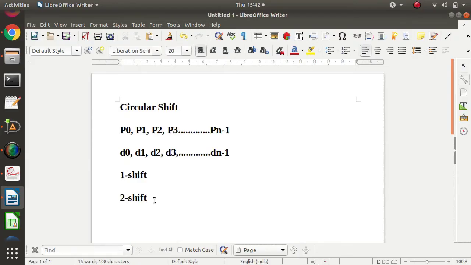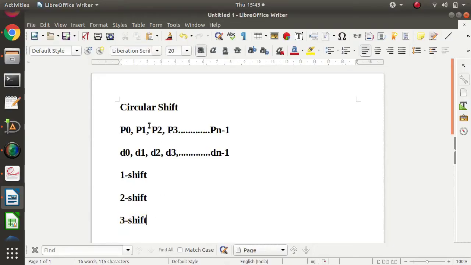Now suppose it is a three shift. P0 will send data to P3. So see, one shift, second shift, and three shift. P0 will send to P3, P1 will send to P4, P2 will send to P5 like that. And to whom will the Pn minus 1 process send? One shift, two shift, three shift. So Pn minus 1 will send to P2. That is called a three shift.